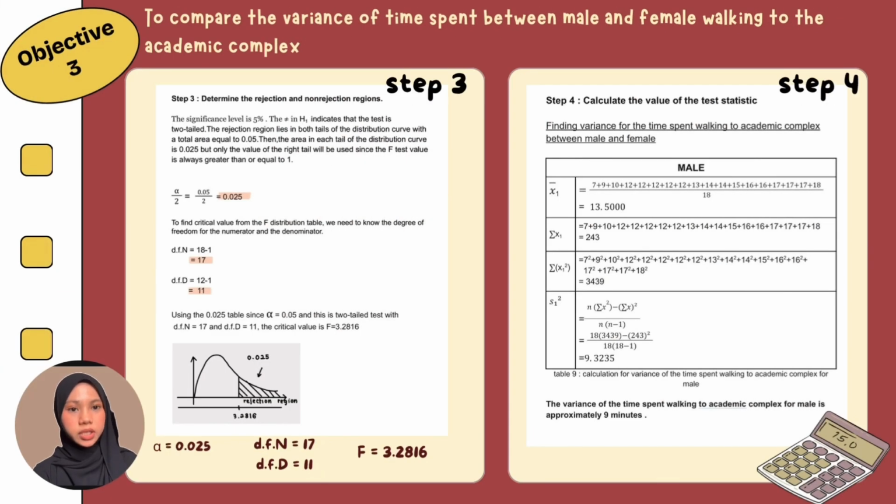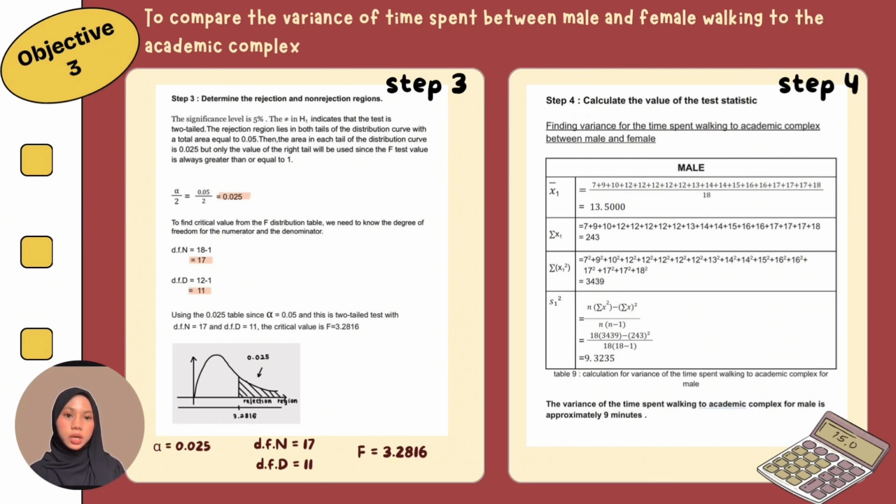Next, we are moving on to step 3. Step 3 is we need to determine the rejection and non-rejection region. The rejection region lies at the bottom of the distribution curve, but only the right tail will be used since the value of the F test is always greater than or equal to 1. To find the critical value, we need to know the degrees of freedom for numerator and denominator. So here we got the degree of freedom of numerator, which is 17, and the degree of freedom of denominator, which is 11. Using the table of 0.025 with degrees of freedom of 17 and 11, we got the critical value of 3.2816.